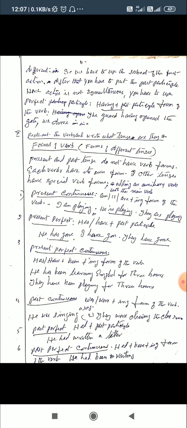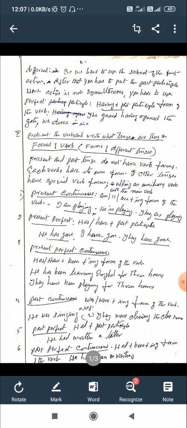In order to write that answer, you have to know the different forms of the verb and tenses.